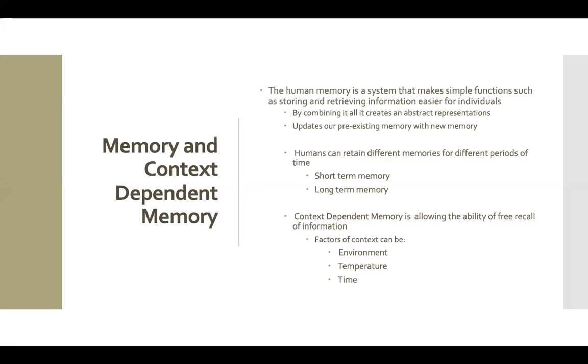Briefly, I wanted to explain the importance of human memory as well as the importance of context-dependent memory. The human memory is a system that makes simple functions like storing and retrieving information easier for individuals. Memory helps to create an abstract representation along with updating our pre-existing memory with new information. In addition, humans are able to retain a significant amount of information and store it for a period of time, whether it be for a short period of time or for a long period of time. Context-dependent memory is when you have the ability of free recall. Some examples of context can either be their environment, temperature, and time.